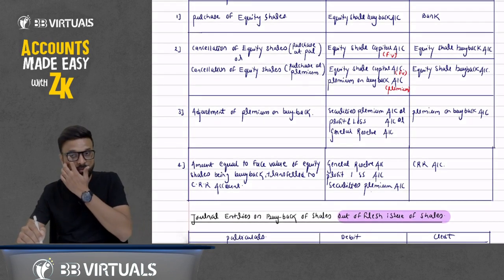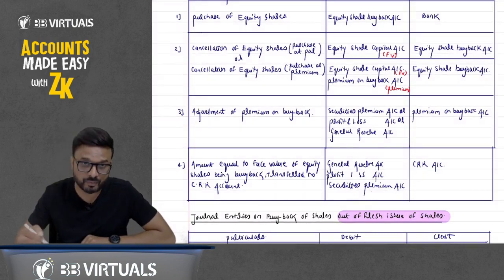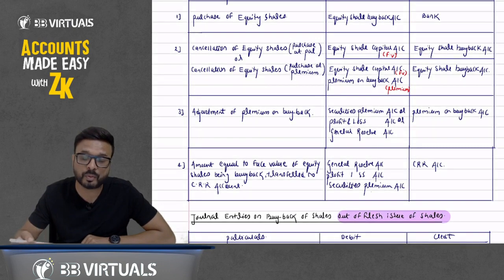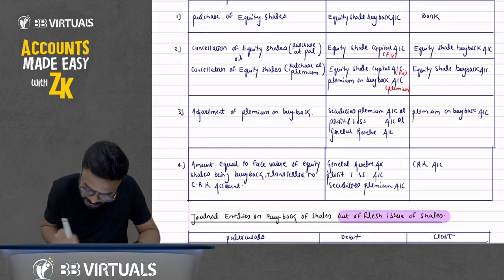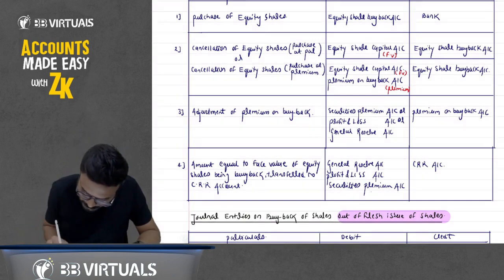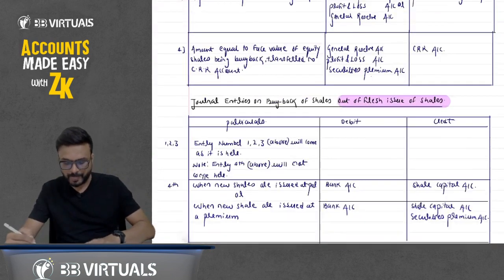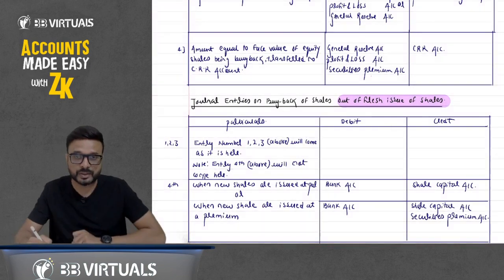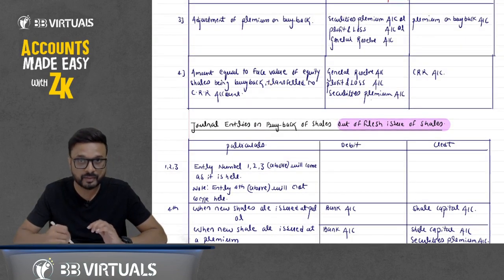Now, what's the rule? The CRR account should be created when we do buyback out of profit. So we can utilize general reserve, profit and loss account, or you can utilize securities premium. Now here, if you do it out of a fresh issue of shares, these three entries will be the same: first, second, third. Purchase, cancellation, and premium on buyback adjustment. The fourth entry, the CRR entry, will not come here because we are doing the buyback out of a fresh issue of shares.